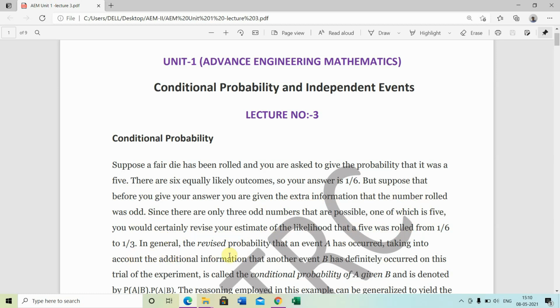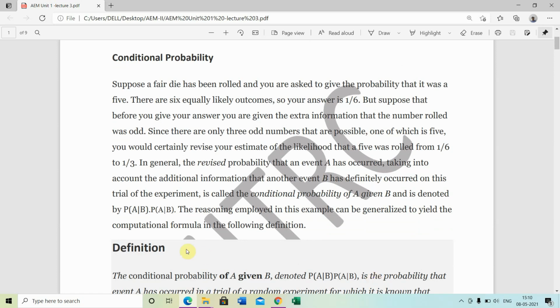In general, the revised probability that an event A has occurred, taking into account the additional information that another event B has definitely occurred on this trial of the experiment, is called the conditional probability of A given B and denoted by P(A|B). The reasoning employed in this example can be generalized to yield the computational formula in the following definition.